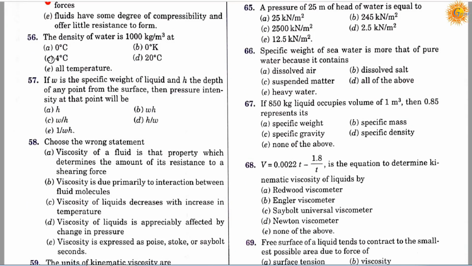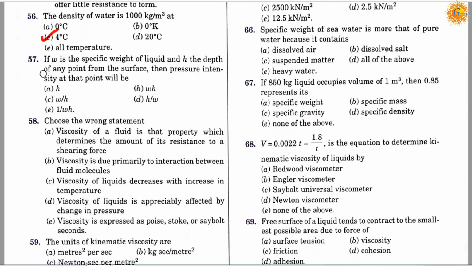Question number 56. The density of water is 1000 kg per meter cube at option A, 0 degree centigrade, option B, 0 degree Kelvin, option C, 4 degree centigrade, option D, 20 degree centigrade, and option E, all temperatures. So the correct answer is C. It's 4 degree centigrade.